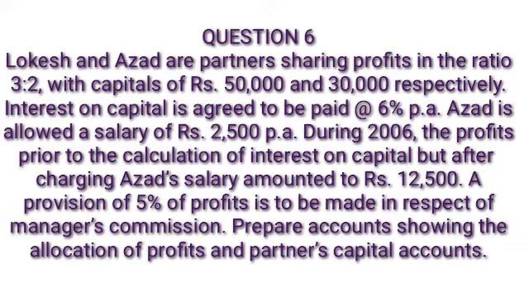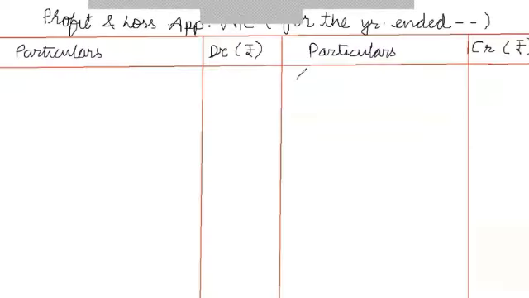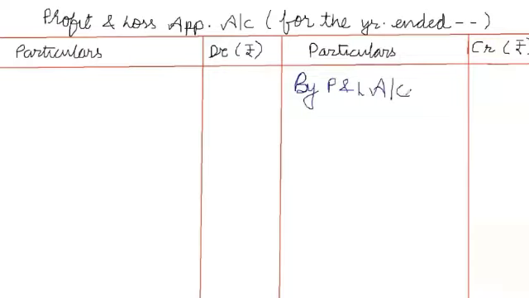In this question, out of the net profit which is given to you, Azad's salary has already been paid. So when you prepare the P&L appropriation account, you have to add back Azad's salary to that profit again. So that net profit we have to bring down to the credit side of the P&L appropriation account as by profit and loss account. So the profit given, 12,500, plus Azad's salary 2,500, total is rupees 15,000, on the credit side of the P&L appropriation account.